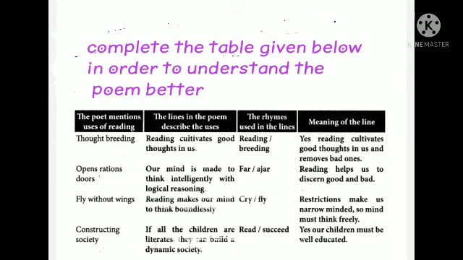The fourth one, constructing society. The lines in the poem describe the uses. If all the children are literates, they can build a dynamic society. The rhymes used in these lines are read, succeed. Meaning of the line: yes, our children must be well educated.